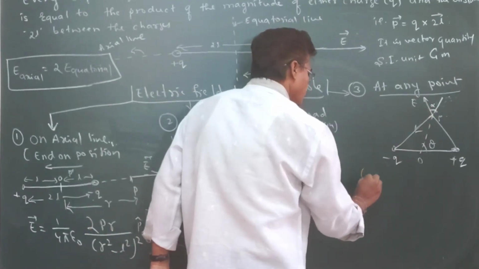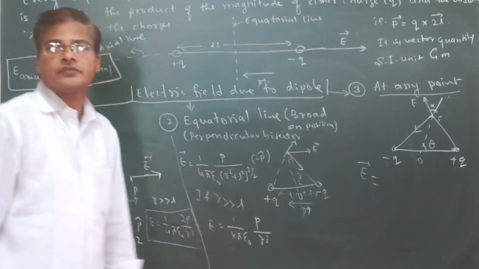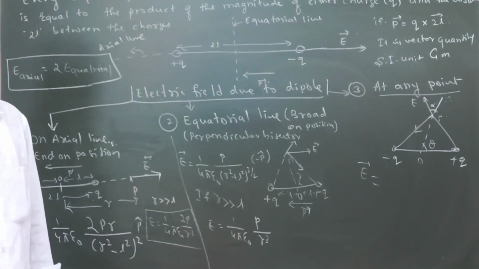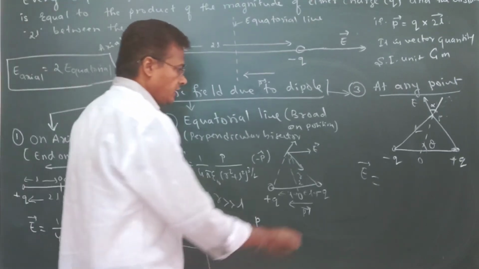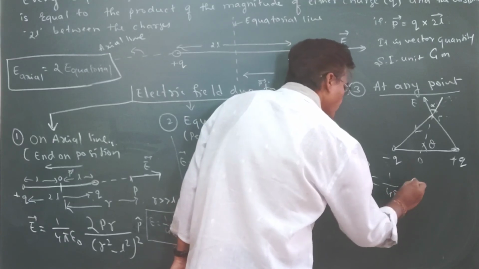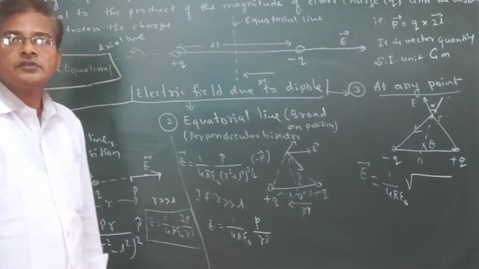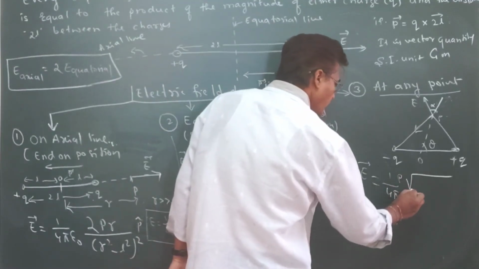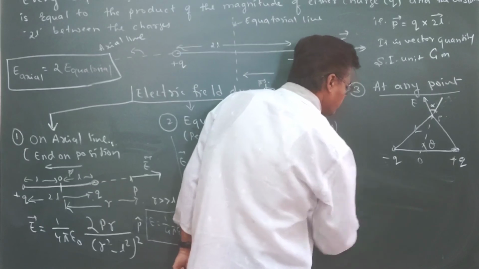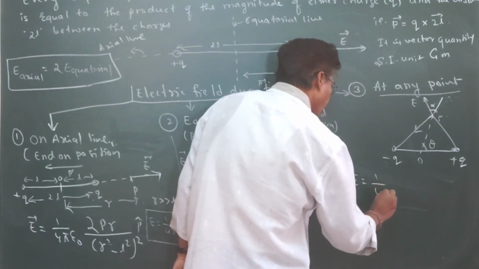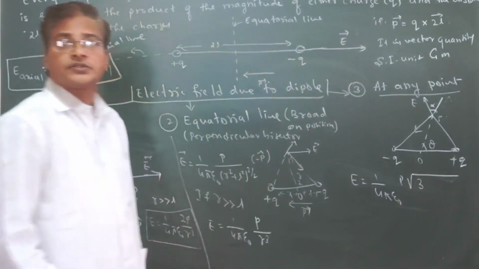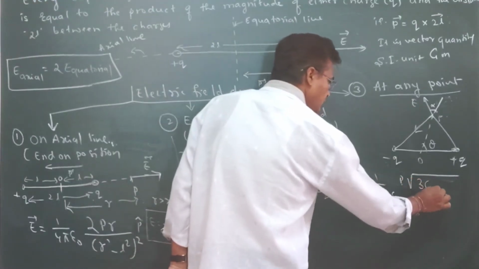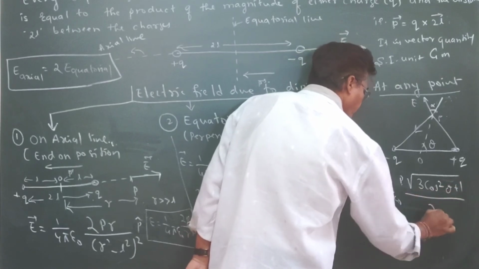So this gives the electric field E. The formula for this is E vector equal to 1 divided by 4 pi epsilon naught, P square root of 3 cos square theta plus 1, divided by r cube.